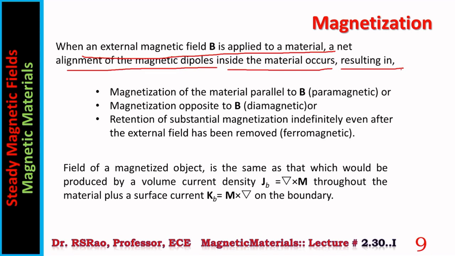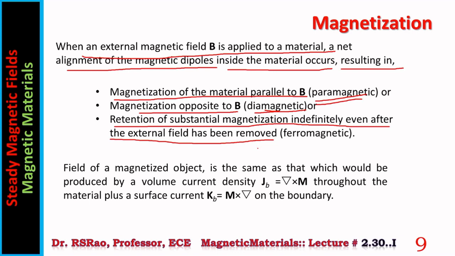Now, let us move further. When an external magnetic field B is applied to a material, a net alignment of magnetic dipoles inside the material occurs, resulting in magnetization of the material parallel to B. In such a case, those materials are called paramagnetic. Magnetization opposing B: in such a case, they are called diamagnetic. Retention of substantial magnetization indefinitely even after the external field has been removed: then they are called ferromagnetic. Paramagnetic, diamagnetic, ferromagnetic. So three types of materials here.